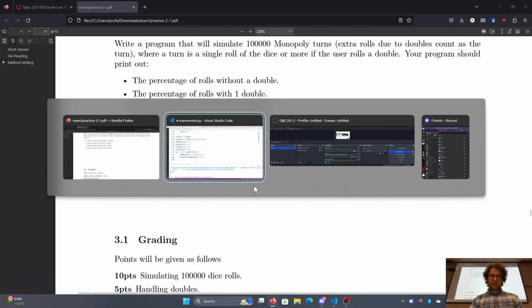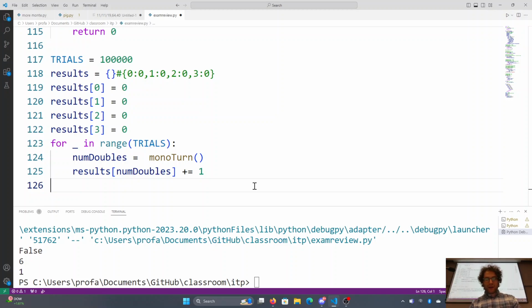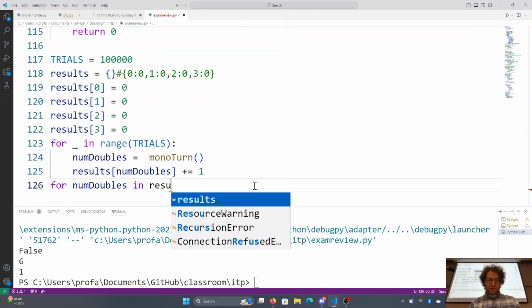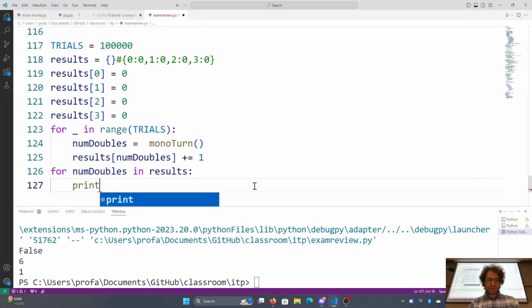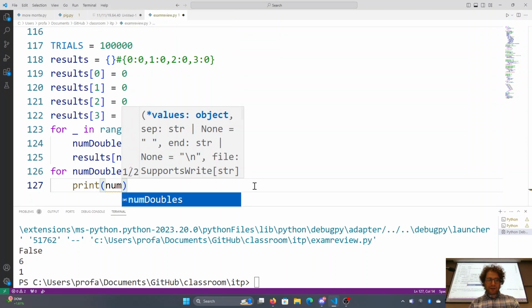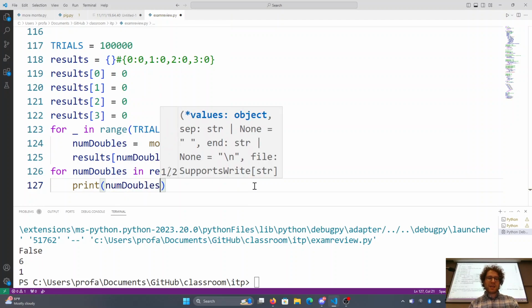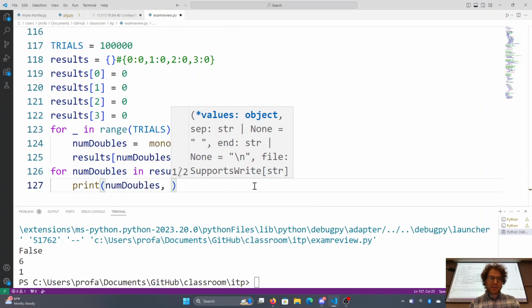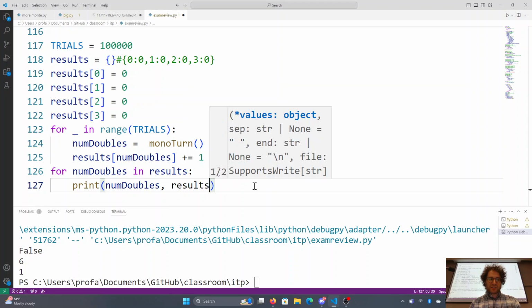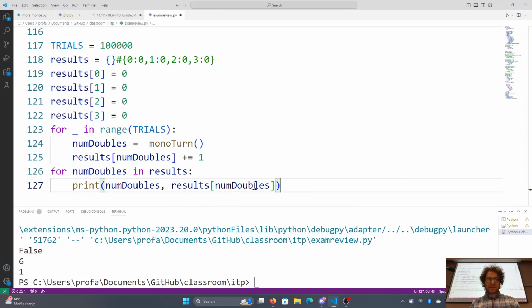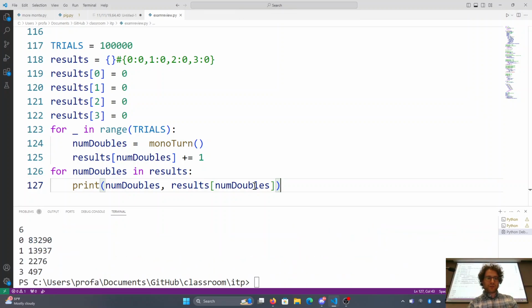And then we just need to print out what our values are. For num doubles in results, print that value. So for the key in the dictionary, print out the key and results of the num doubles. I'm using large names because I've got an autocompleter going on here, and that's useful.